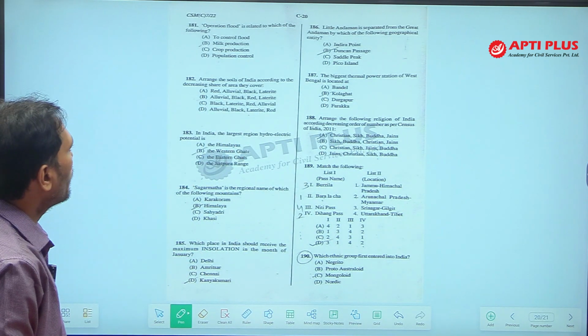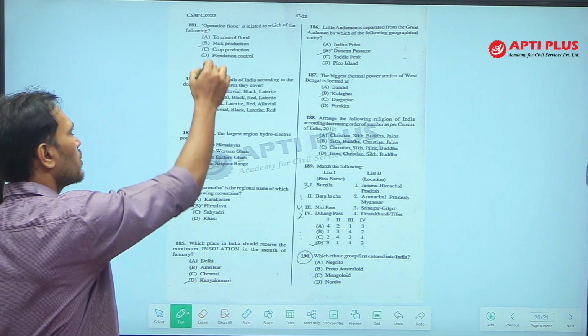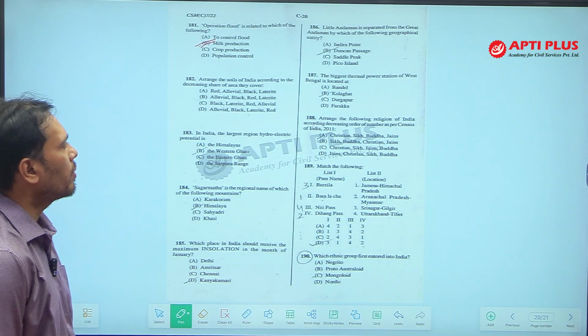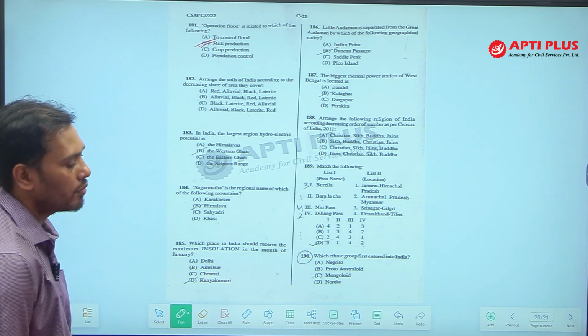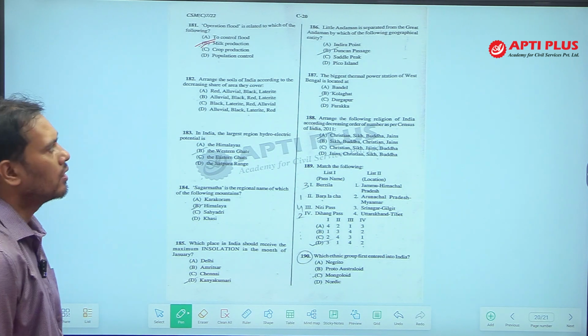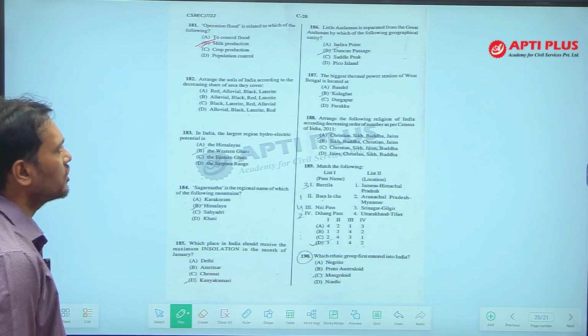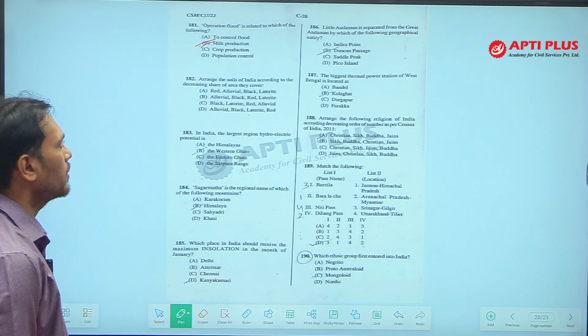Next, Operation Flood is related to which of the following? Again a very common question, milk production. In 1970, Operation Flood or White Revolution started. The father of White Revolution was Verghese Kurien, and it happened in 3 stages. The first stage was started in 1970 under the 4th Five-Year Plan.